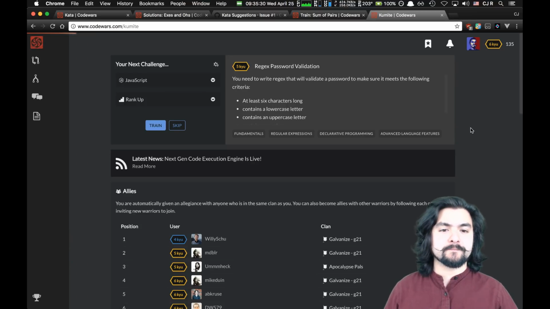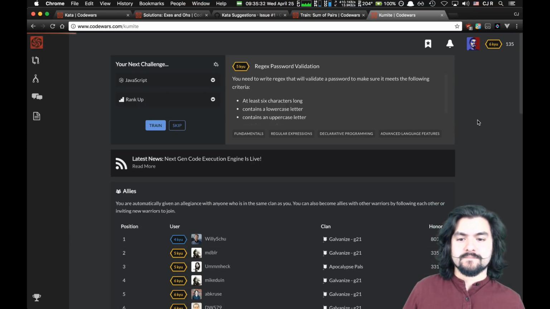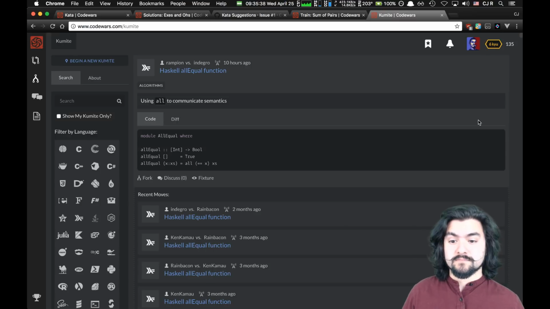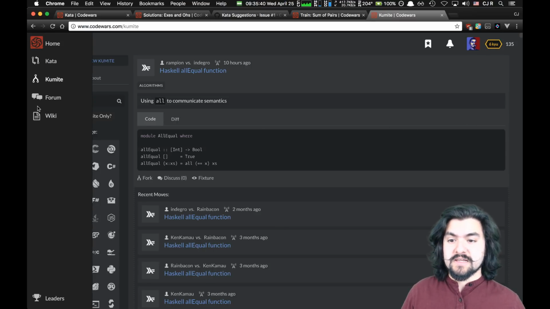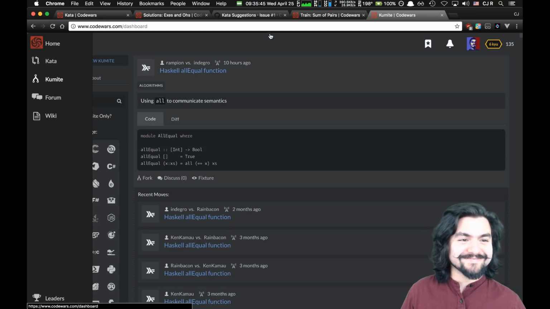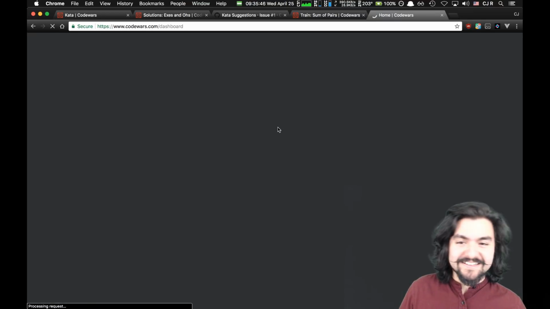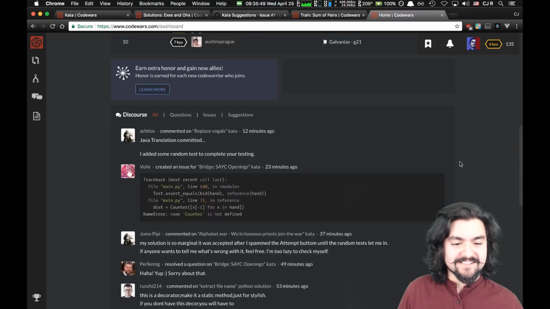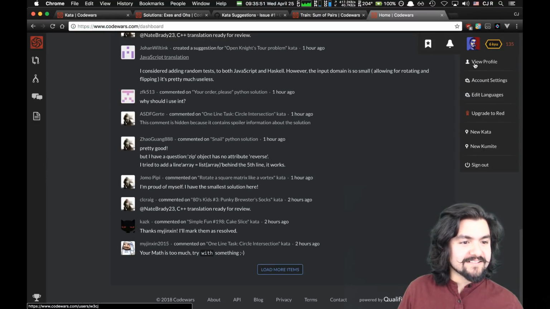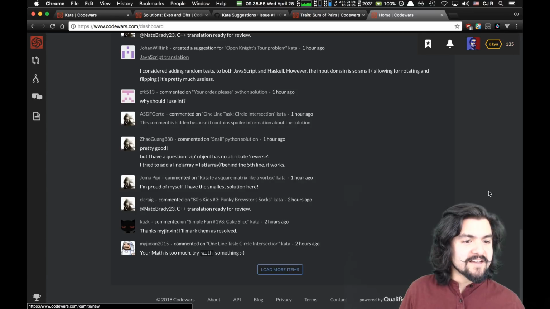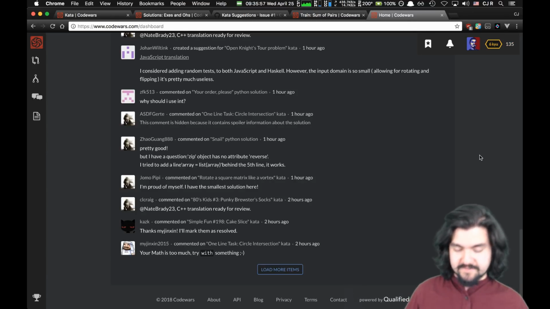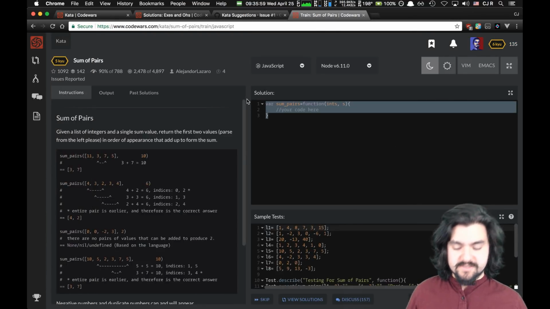What's Qmite? Don't know what a Qmite is. Can anyone tell me how to form a clan? Someone figure it out and tell me how to do it. Otherwise, I want to get started on this thing.